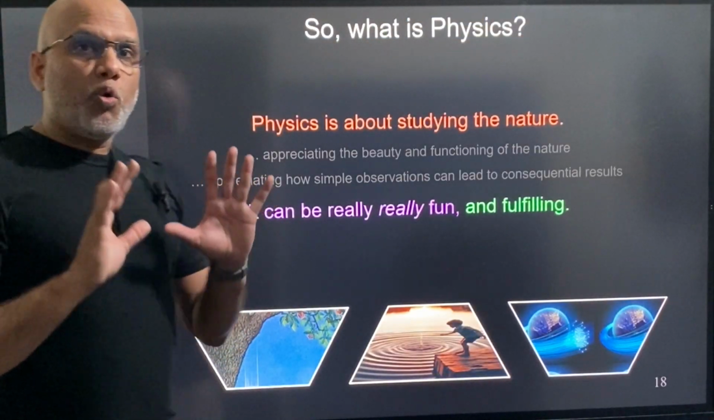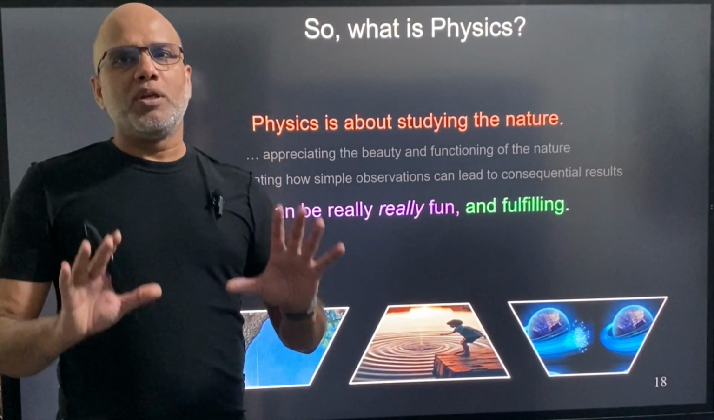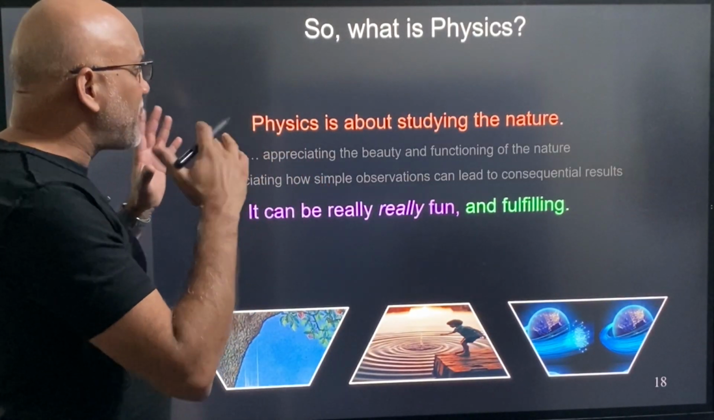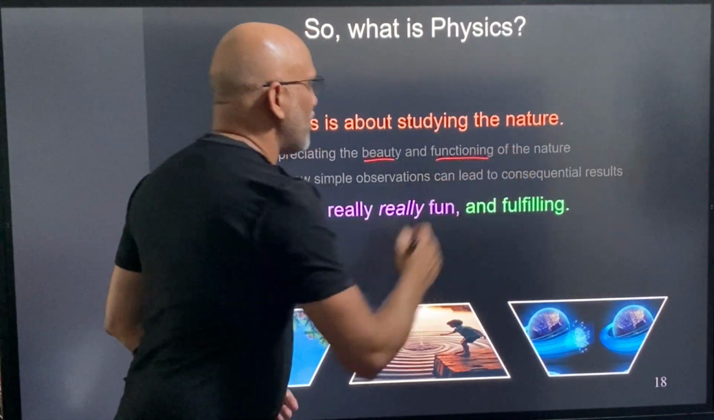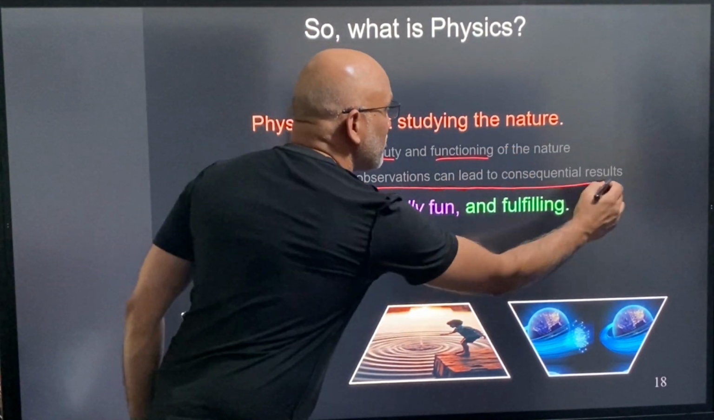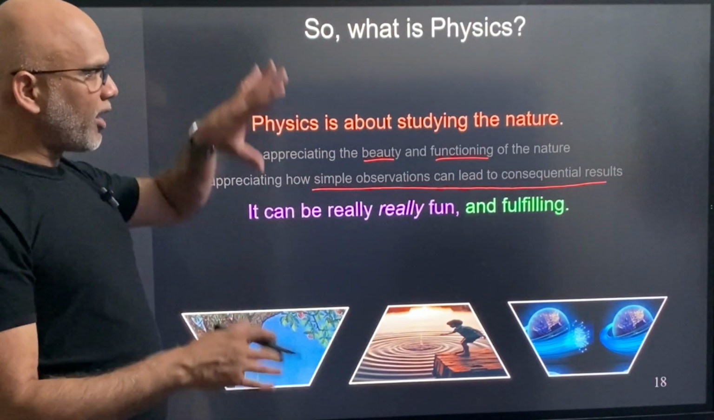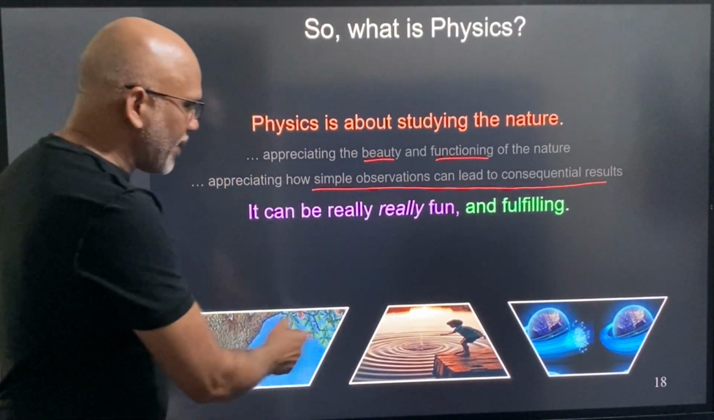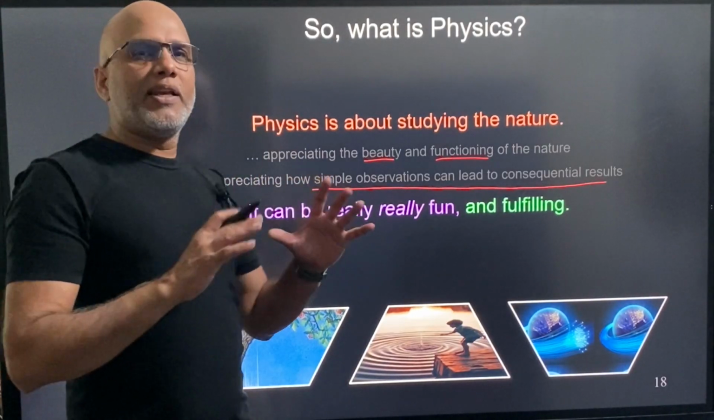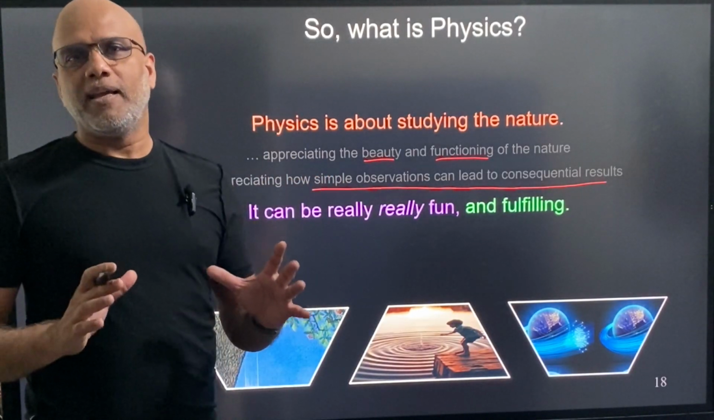All right. So what is physics? Physics is about studying nature. It's about appreciating the beauty and functioning of nature. It's about appreciating how simple observations can lead to very consequential results. And we already saw 3 examples of those. So physics can be really, really fun and fulfilling.